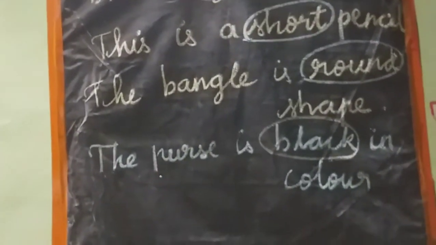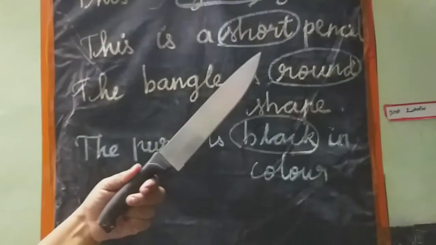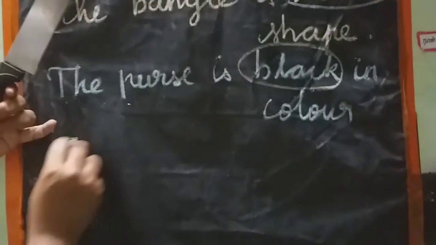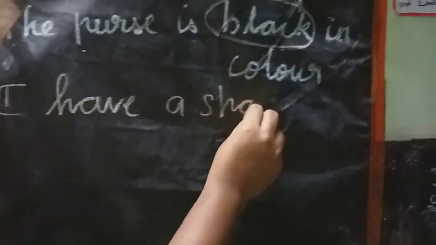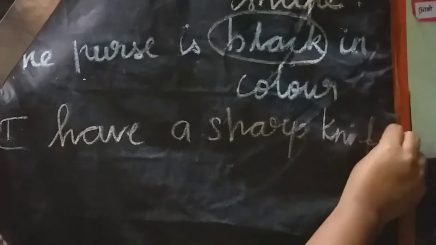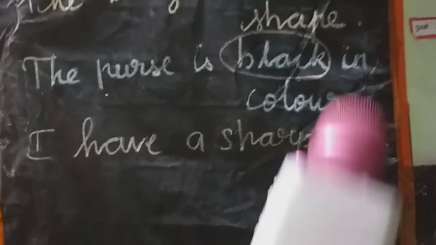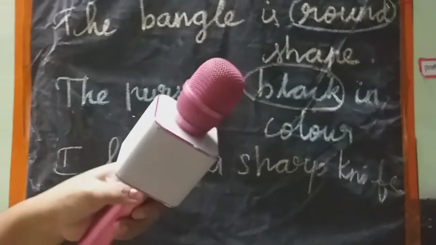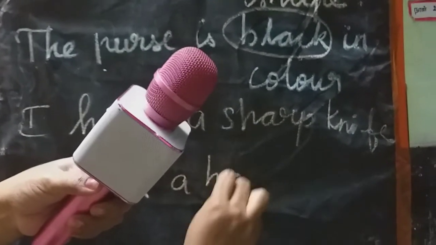And one more thing. This is knife, isn't it? I have a sharp knife. Listen, I have a sharp knife. And listen. And this is mic. This is mic, isn't it? So this mic is handy. This is a handy mic.